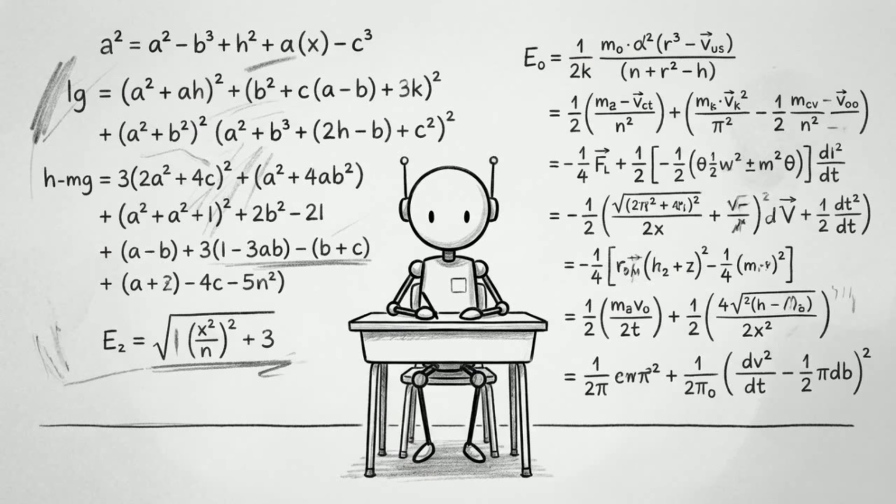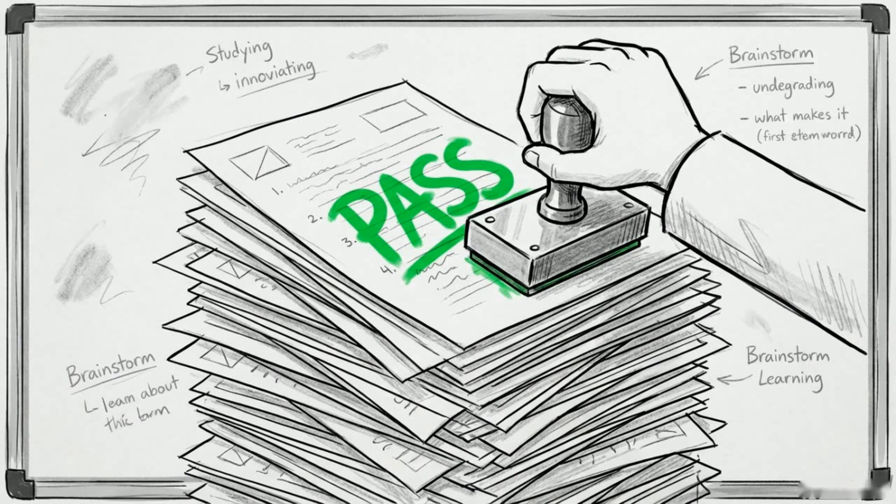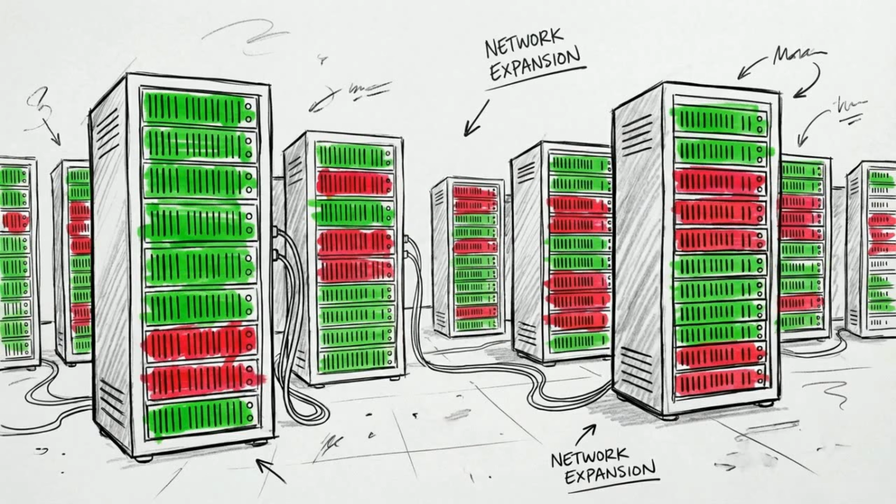Imagine trying to teach a machine to solve a problem when the only feedback you can give is a simple thumbs up or thumbs down at the very end. This is the reality for modern AI training on tasks where the outcome is strictly pass or fail.